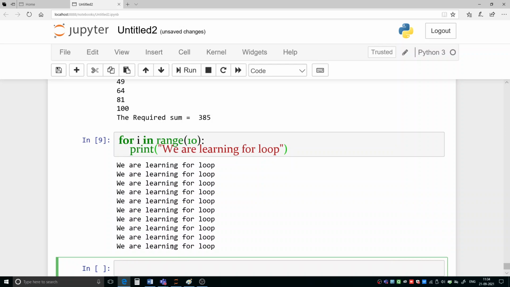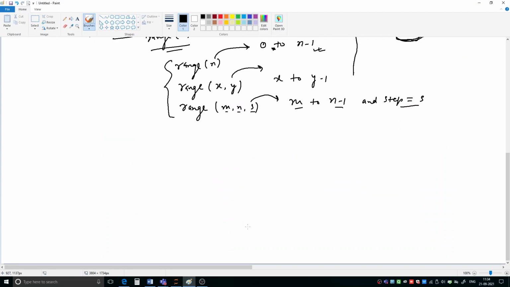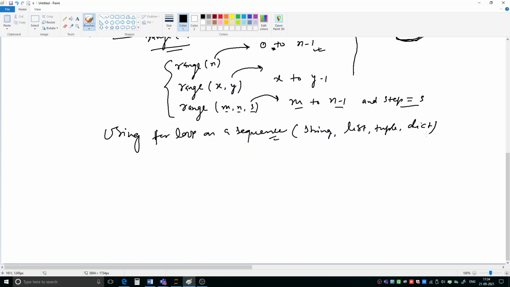There is another way of using a for loop. Let us see that one also. A for loop can be used on a sequence also. That sequence can be a string, a list, a tuple, or a dictionary, any values can be there.